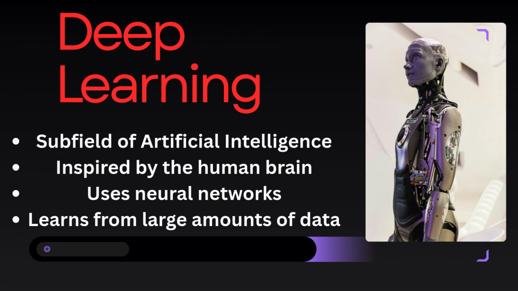Deep learning is a subfield of artificial intelligence that focuses on teaching machines to learn from data in a way similar to humans. Instead of following fixed instructions, deep learning systems improve their performance by analyzing examples and experiences. This technology is inspired by the human brain, especially the way neurons work together to process information and make decisions.